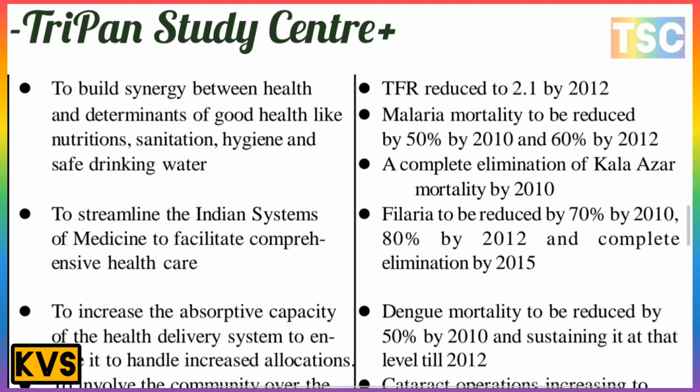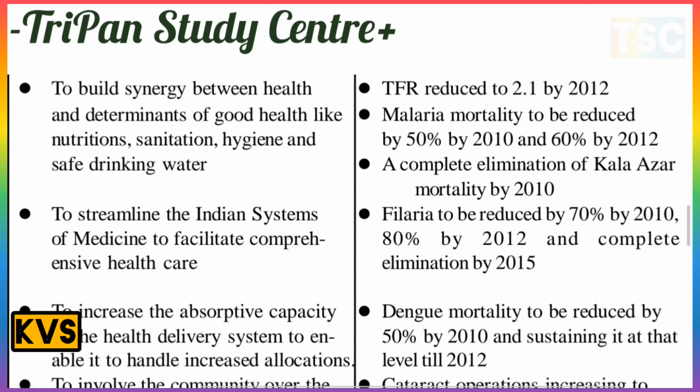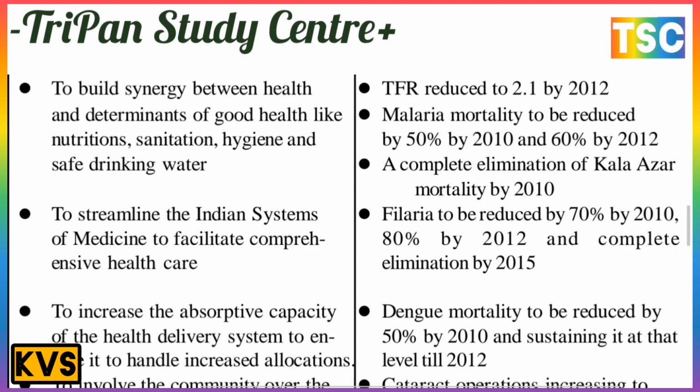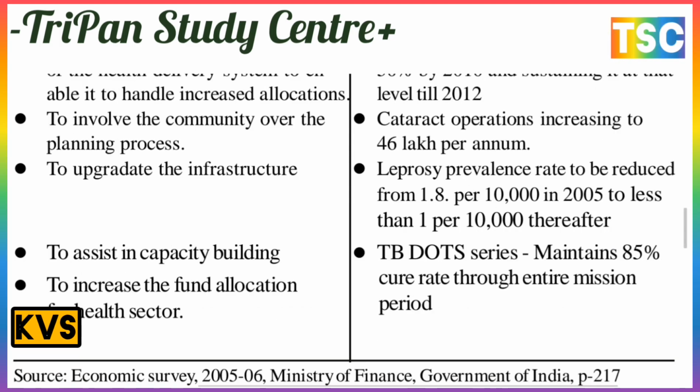The aim is to increase the absorptive capacity of the health delivery system to handle the increasing allocations here. The target here is dengue mortality to be reduced by 50% by 2010, and it is estimated to stay at that level till 2015. This is an important target, but it is often not complete. The next point here is to involve the community in the planning process. That is the vision.